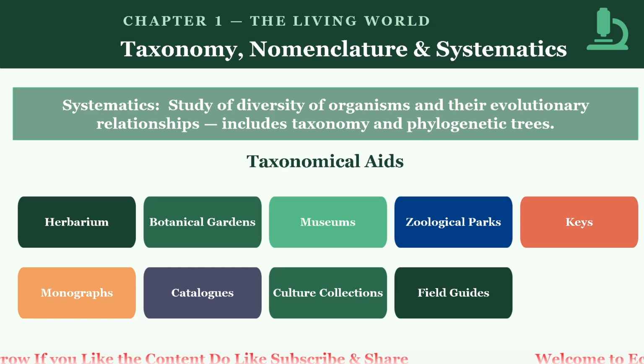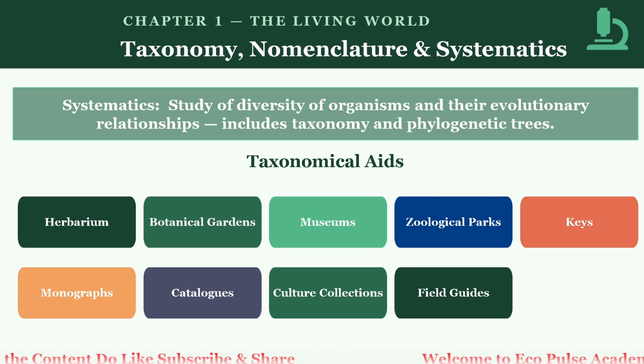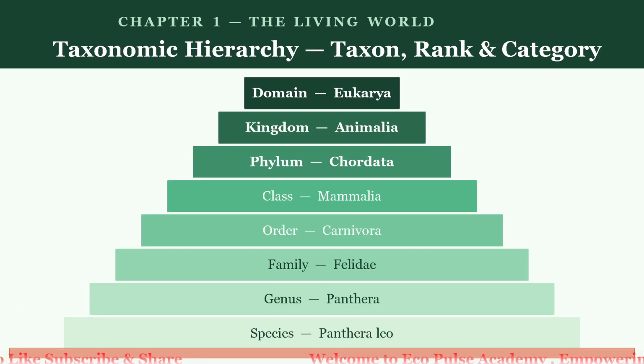What are the major taxonomy categories? The main taxonomy categories in descending order of the rank are: number first is the domain. Domain is the highest taxonomic rank. There are 3 types of domains, that is the archaea, bacteria and the eukarya. For example, eukarya includes all eukaryotic organisms. Next one is the kingdom. It is the second highest rank, where the grouping of organisms is based on fundamental characteristics. For example, Animalia, that is the animal.